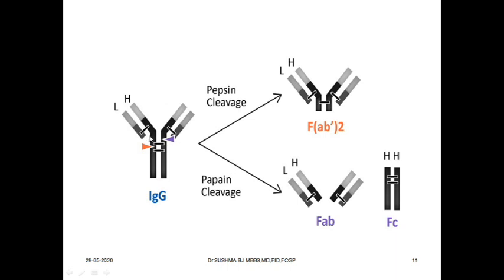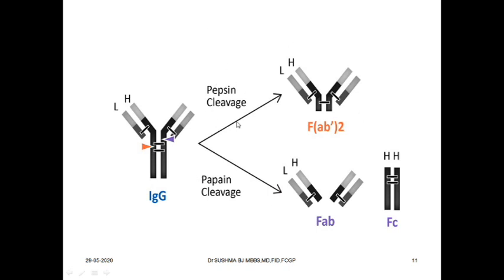When it cleaves at this particular region, we get 2 different FAB fractions. Getting my point? 2 FAB plus the FC portion. Okay, this is how papain cleaves. Papain attacks at the hinge region of the immunoglobulin, separating it into FAB and FC fractions.